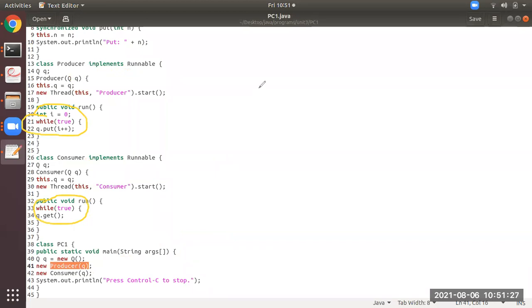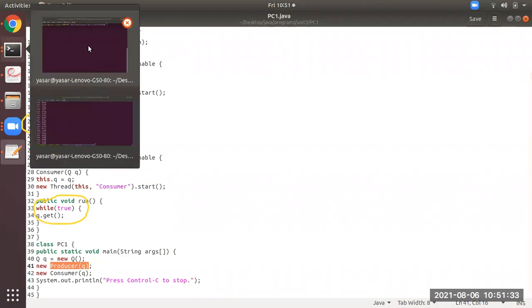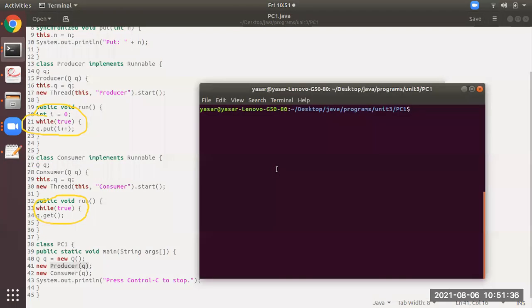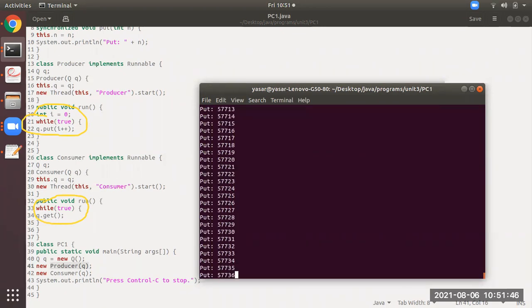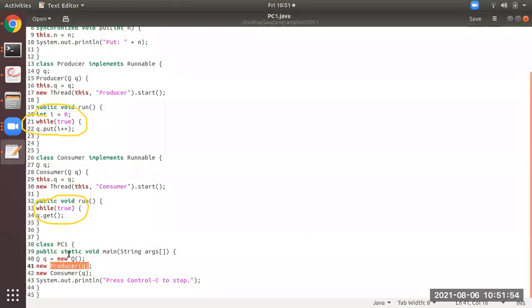Now I will show you over here, and I will come back again. The name of the program is PC1. This is the program. I'm going to run the program because I have already compiled it. You see, it will not stop. I have to press Ctrl C, then only it will stop. See, I'm now pressing Ctrl C. By this, it will stop. Okay, fine. Now, why is this not getting stopped? Because the while condition is true, that is fine.